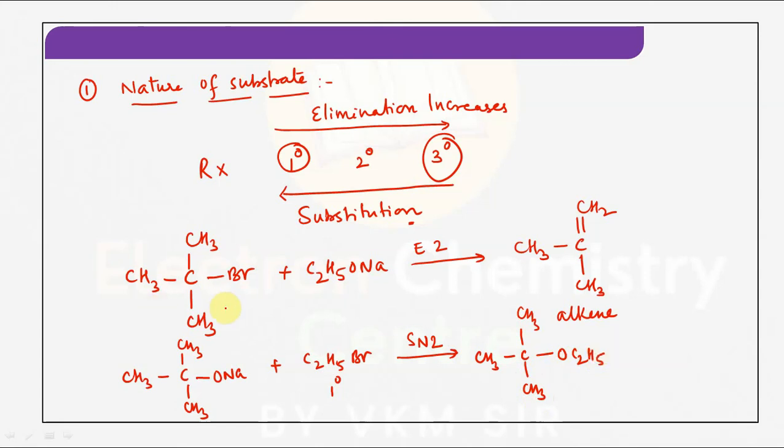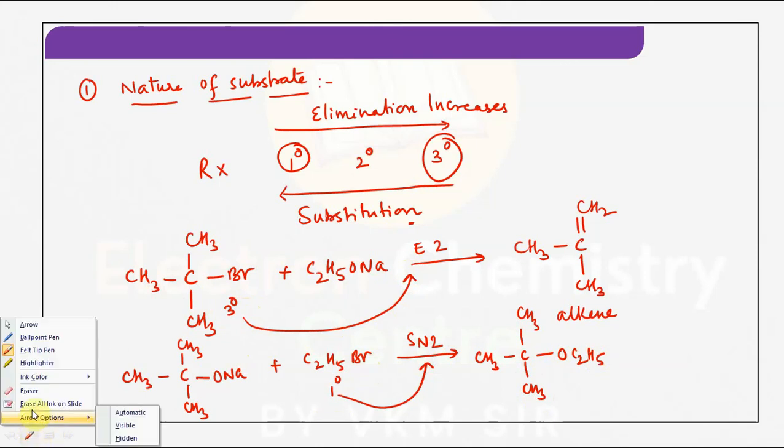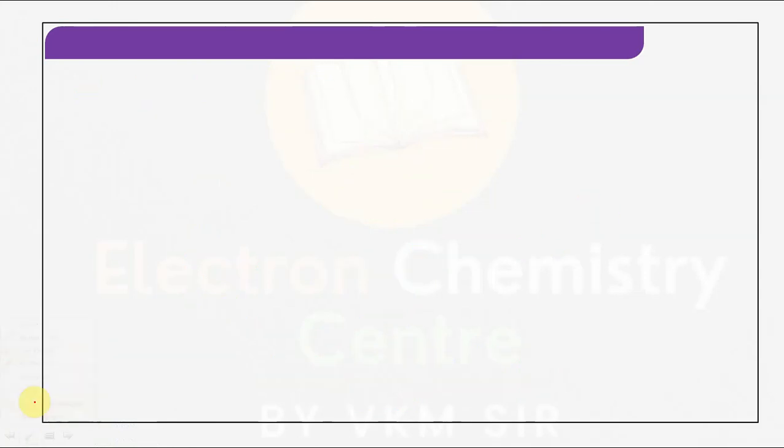Observe here, the substrate is 3 degree, preferably undergoes elimination. Here the substrate is primary, preferably undergoes substitution. Understood the point? So it all depends on the substrate. Whenever substrate is primary, it can undergo substitution. Whenever the substrate is tertiary, it can preferably undergo elimination. Understood? Now based on nucleophile.